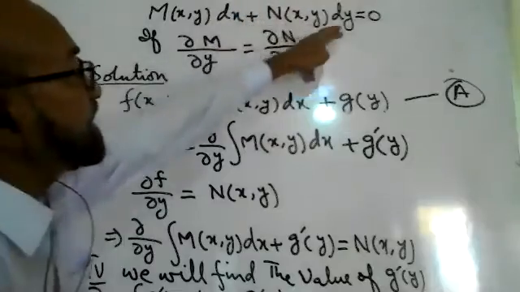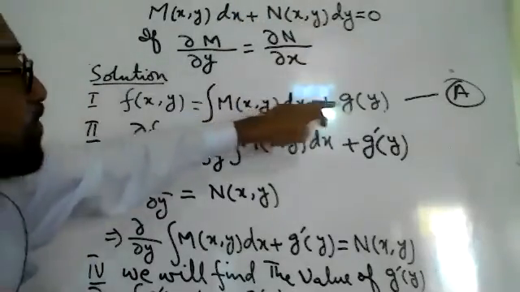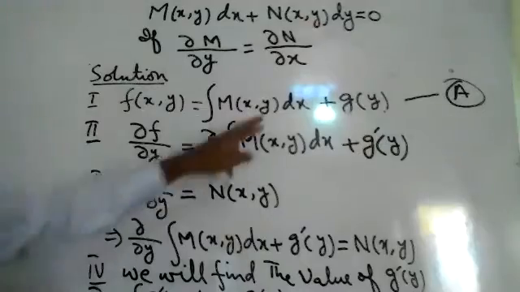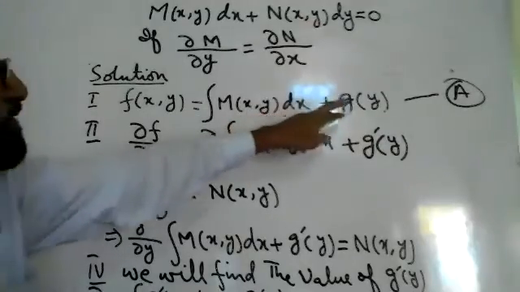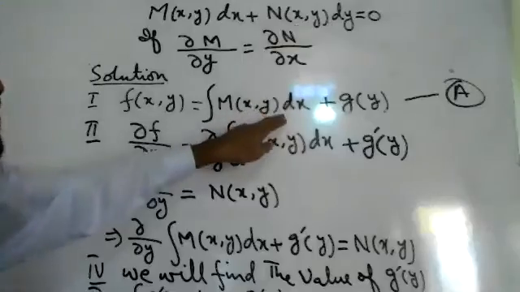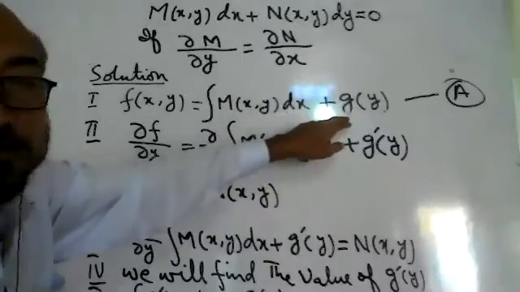If we are integrating this one with respect to y, we have to add g of x.